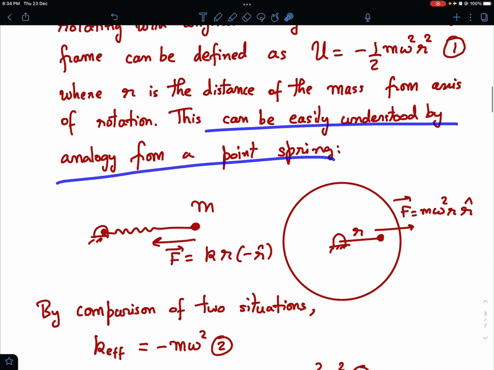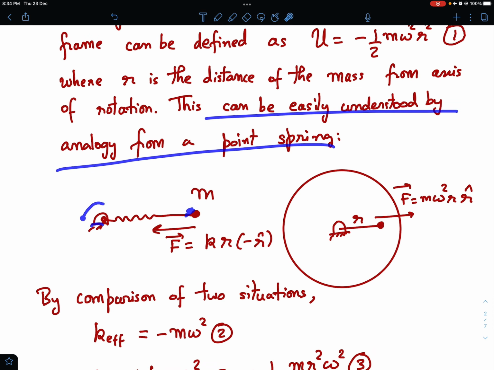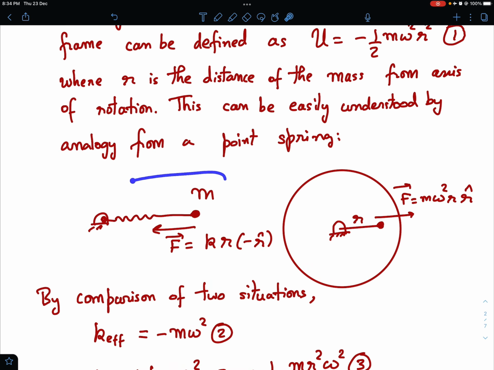And how do we understand this? Suppose a block is connected to a spring, a point spring, and it is at a distance r from the point of connection of the spring. Then what is the spring force? The spring force is simply k times r. So this distance is r, and the spring constant is k, then this force is k times r, and the direction is minus r cap, inwards. This is supposed to be a point spring, and what will be the potential energy associated with the point spring? That will be half k r squared.